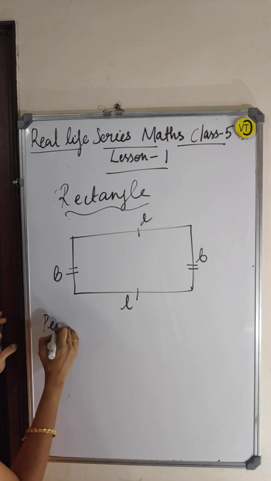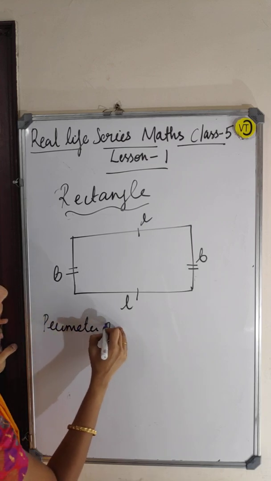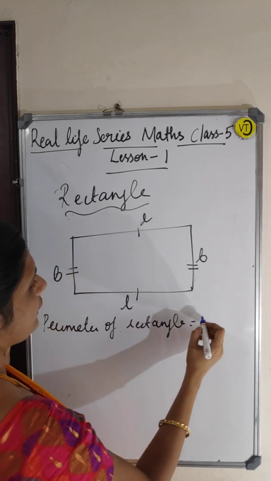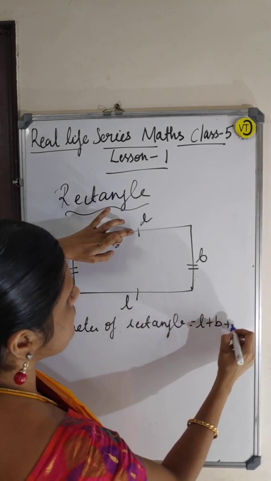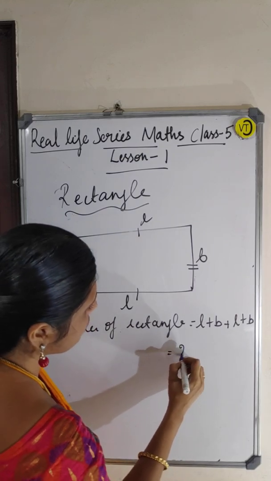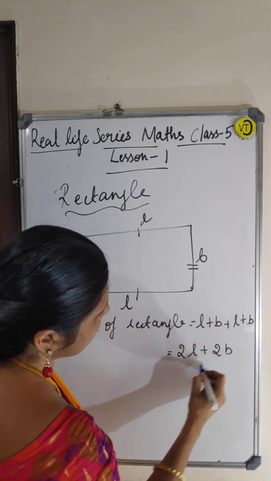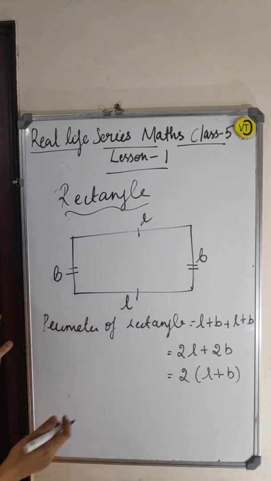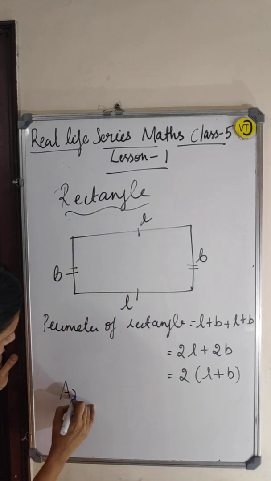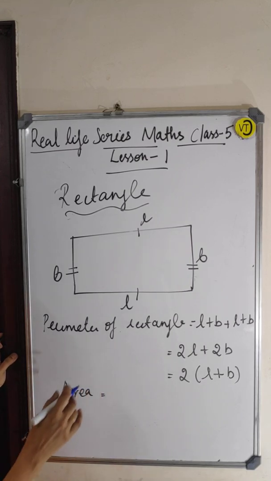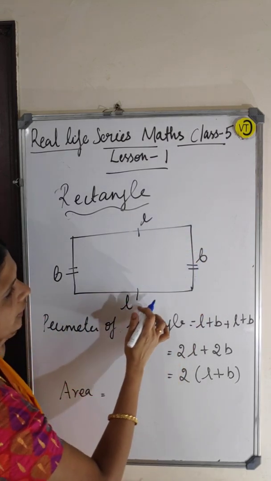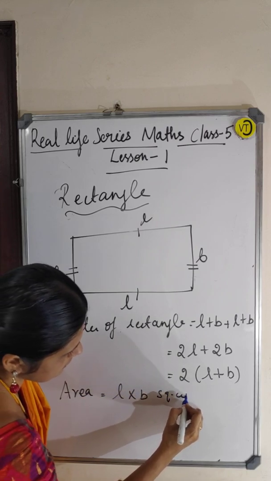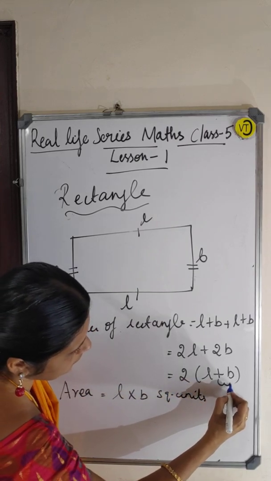Now, perimeter. Perimeter of rectangle is what? L plus B plus L plus B. So, 2L plus 2B. If I take 2 common, 2 into L plus B. It is the perimeter. Then, area. Area of rectangle means what? This side into this side. The product of two sides. So, length into breadth, square units. This is only units here.